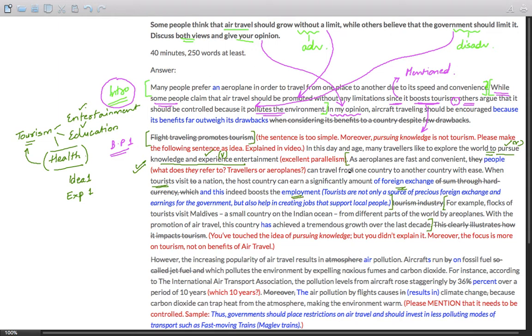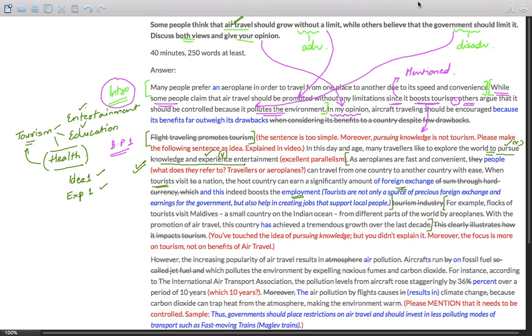I've corrected this just to help understand how to structure the sentences. However, the idea is missing. It should have been more about air travel than about tourism. So ideally it should have been idea one, why air travel tourism, so explain how tourism is promoted by air travel, not the benefits of tourism.